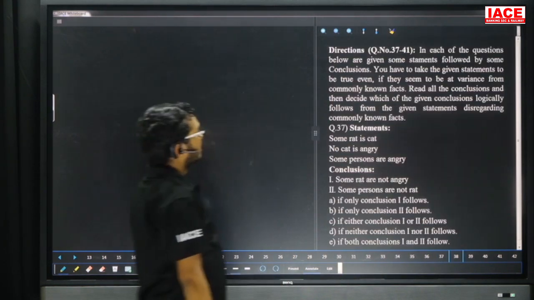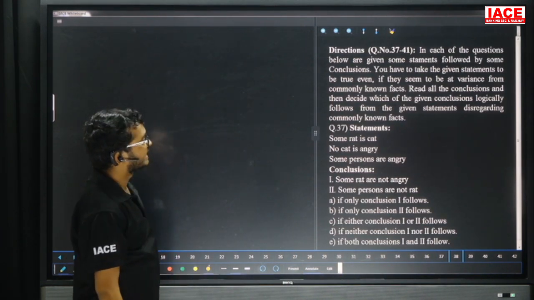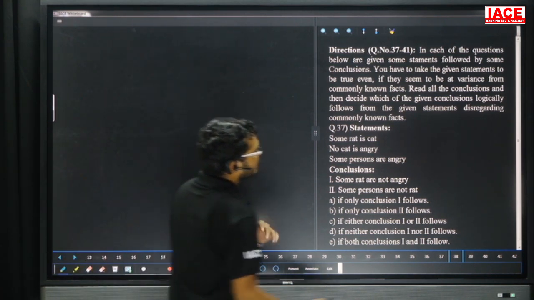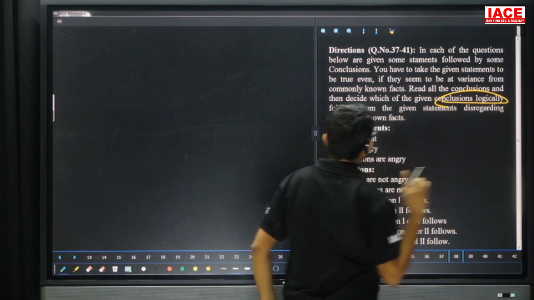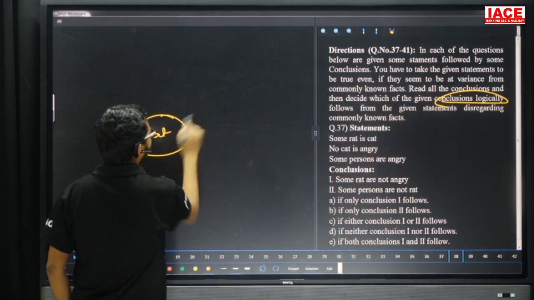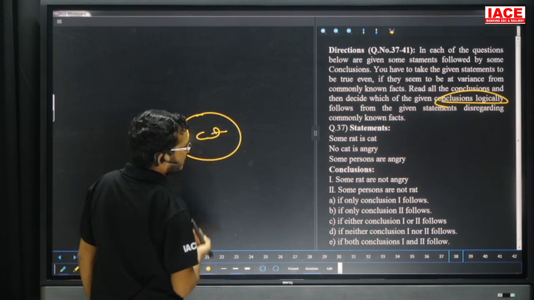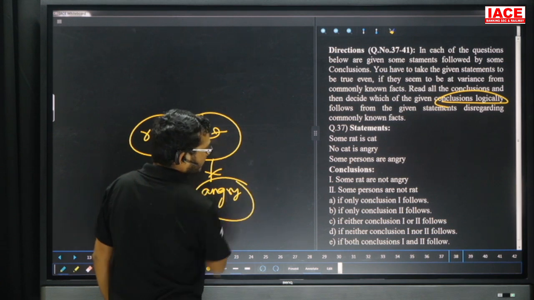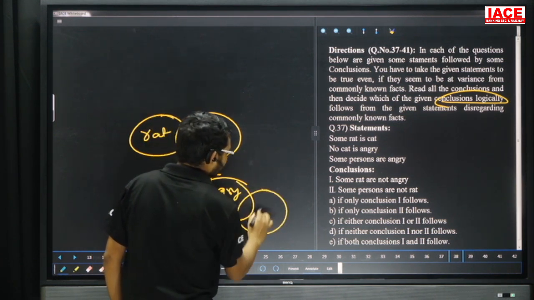Questions 37 to 41. Here again the questions are from syllogism. Take your first statement. The requirement is to find which conclusions logically follow, that means true conclusions. Some rat is a cat. Some part of rat is a cat. Next, no cat is angry. Next, some persons are angry.